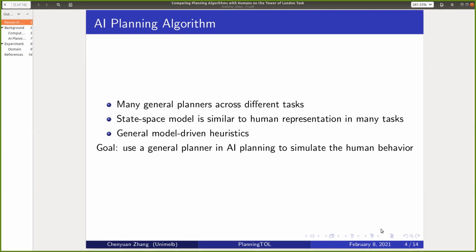So here, we narrowed down that big problem, a general cognitive model for human problem solving, into a smaller problem. Can we find a general planner to simulate human behavior? Here, I want to note that we are not using modern state-of-the-art planners, but rather components from these state-of-the-art planners, composing simpler planners that lend themselves better to this type of study. State-of-the-art planners have too many components, so it would be hard to identify which are the key factors and which are the confounding factors.